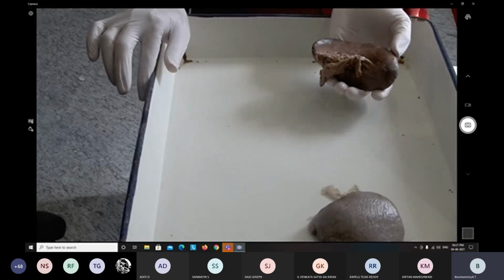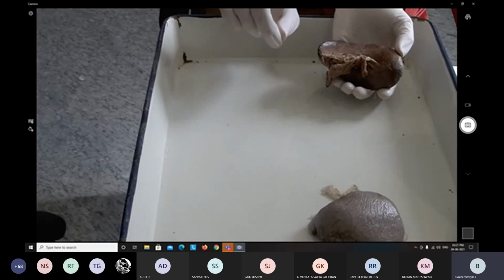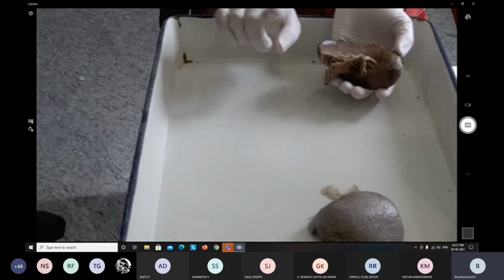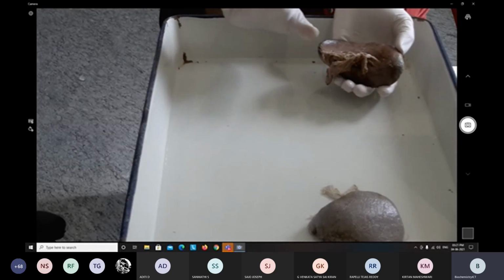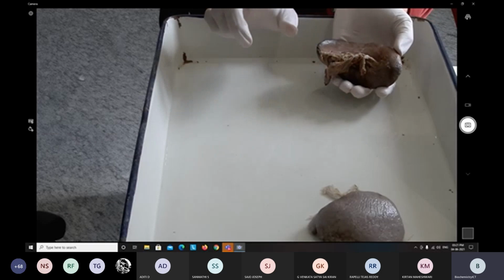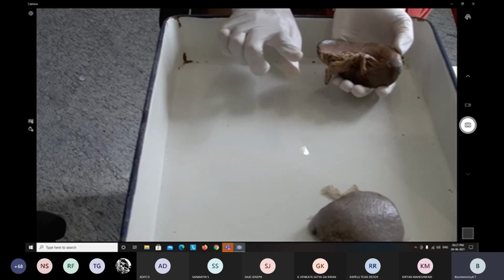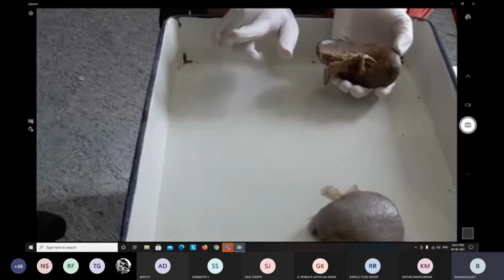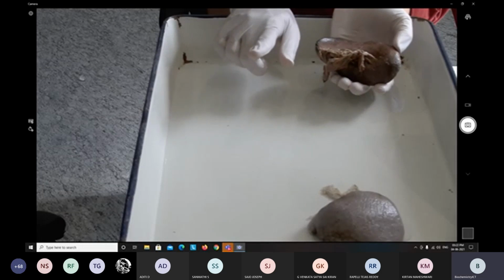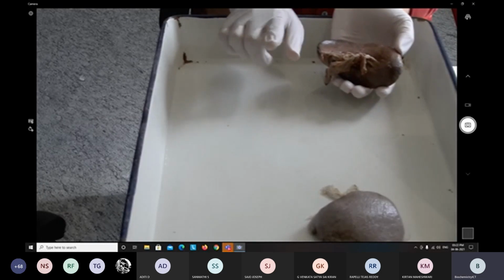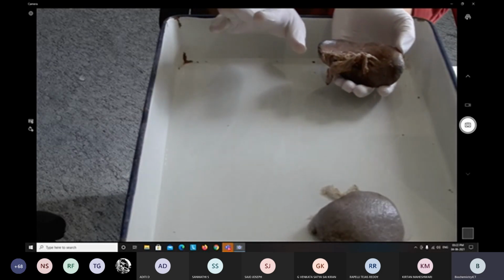So what are the three ligaments? Gastrosplenic, lienorenal and phrenicocolic. Gastrosplenic is between the stomach and the hilum of the spleen. Lienorenal is from the hilum of the spleen to the anterior surface of the left kidney.